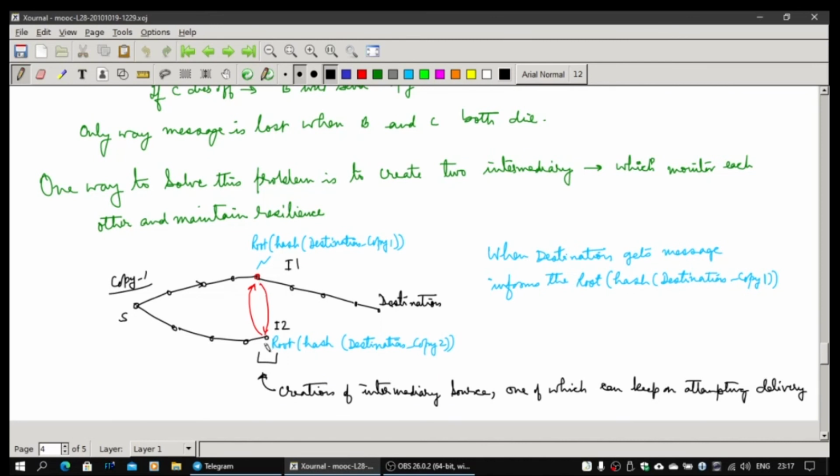If this one dies off, this will create another copy. If this one dies off, another node will take over. So there are always 2 nodes doing it. Now this node sends the message to the destination. And if there is a timeout, the destination has to confirm back to it that it has got the message, so this can then release itself. So this can release that particular message.